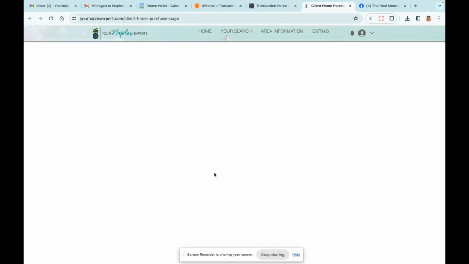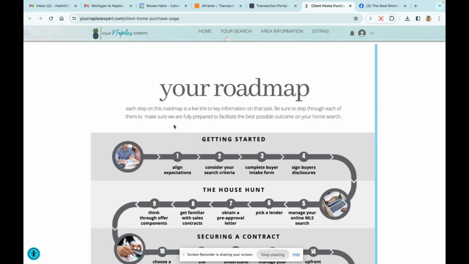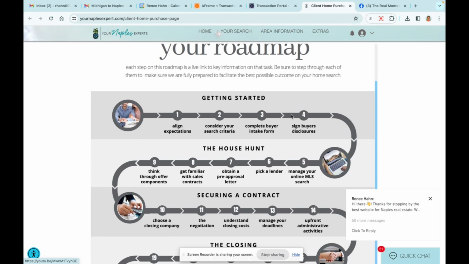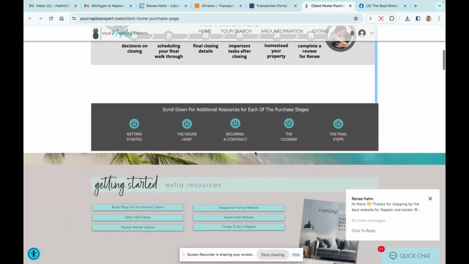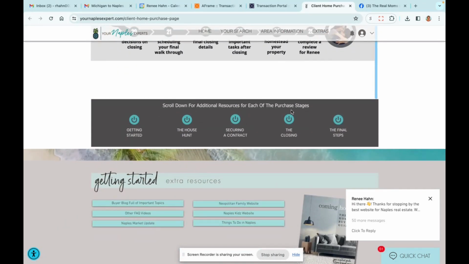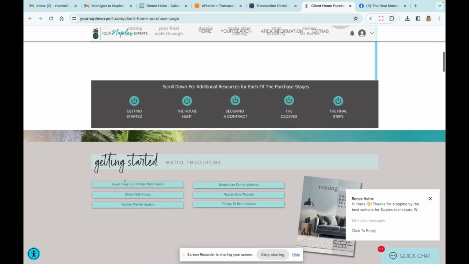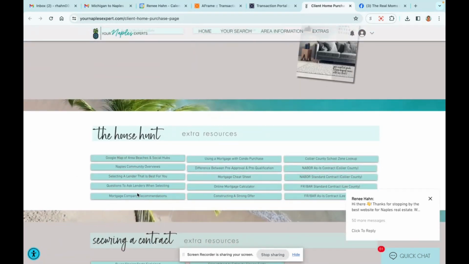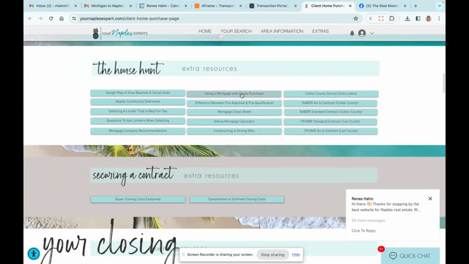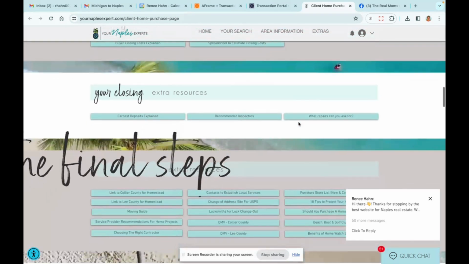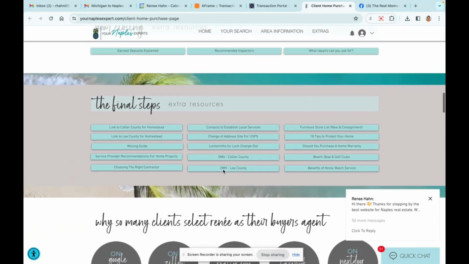It is a roadmap that looks just like a map, and it's interactive, which is really nice. It's taking me a minute because my internet where I'm at is slow. But as you hover over each of these numbers and you click on it, it will pop up a resource for you. It may be a short video clip. It may be a form. As you scroll down, you can do hyperlinks to each of the stages of the buying process, and that will take you to additional resources. So you can see here under Getting Started, there's some resources. As you scroll down, the house hunt, there's a number of resources, whether it's mortgage calculators, whether it's blogs, information, copies of contracts. And if you scroll down again, it's additional resources.